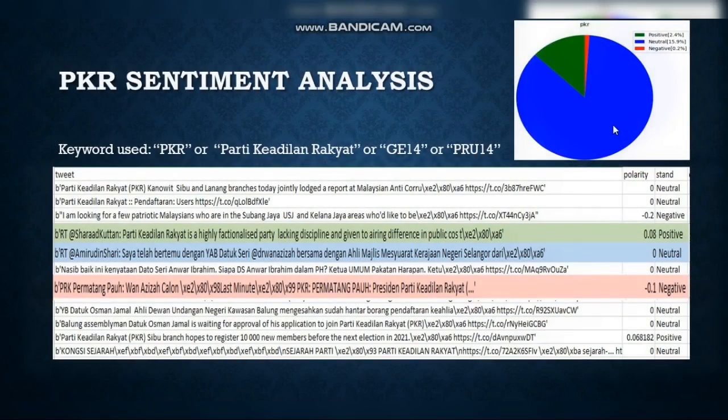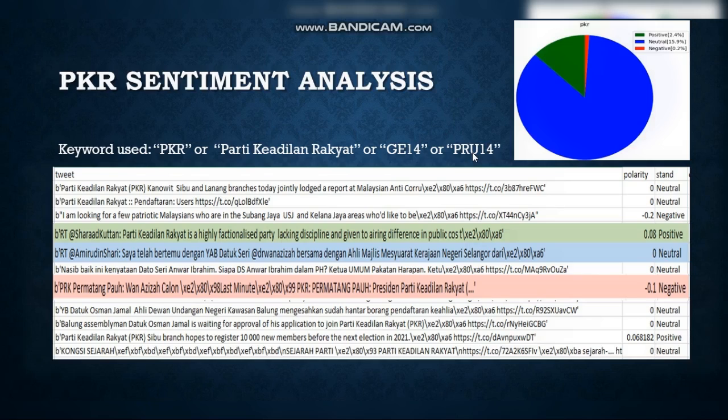My name is Suhaila binti Ismail. Now I will explain the sentiment analysis of Parti Keadilan Rakyat or PKR. We have used keywords like PKR, Parti Keadilan Rakyat, GE14 or PRU14.